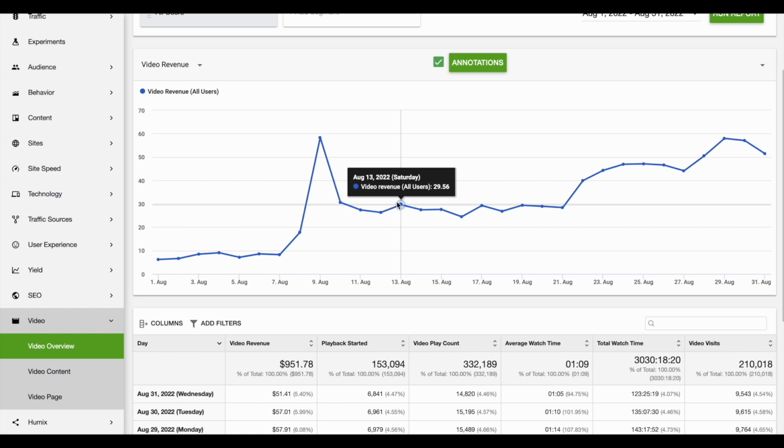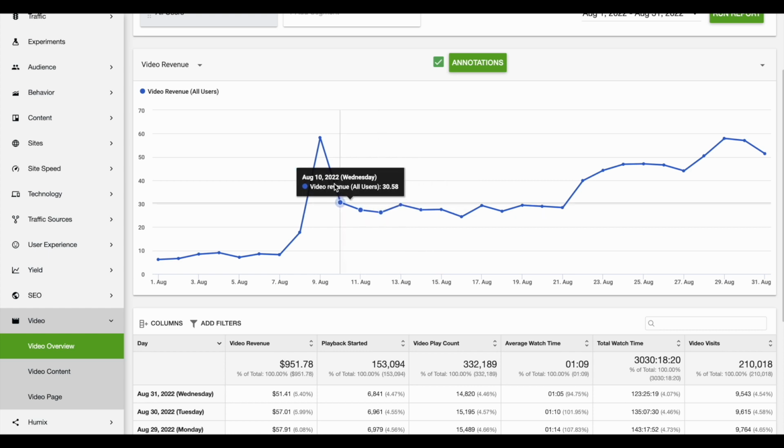So if you haven't looked at the video features within Ezoic, I'd recommend getting a video on there, getting it linked into some content with traffic, start collecting data, and think about how you can migrate video content over to Ezoic. The videos can rank independently on their own URLs, and they can be embedded into the content as well.